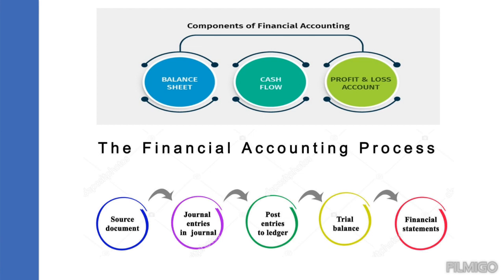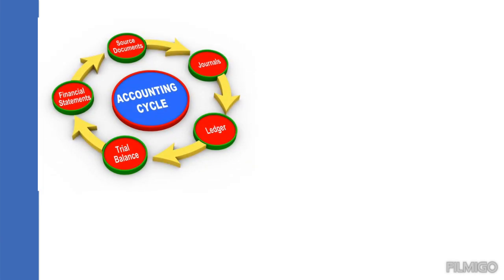From the source document, the entries are made in the journal book. From the journal book, the entries are posted into the ledger book. From the ledger, the closing balances are taken into the trial balance. From the trial balance, the financial statements are prepared. So this is the accounting cycle.